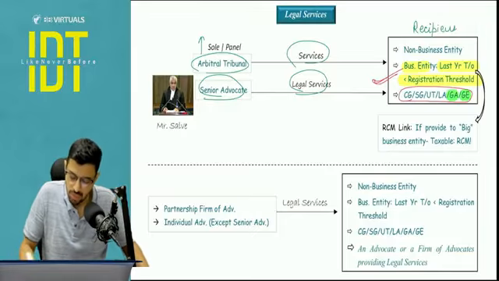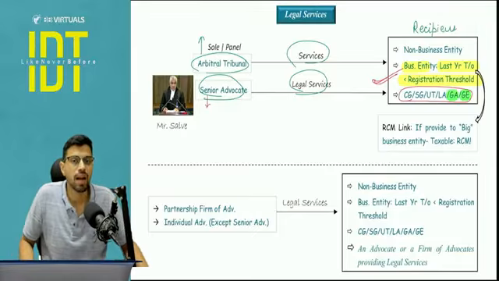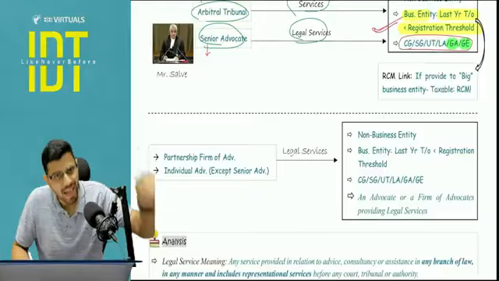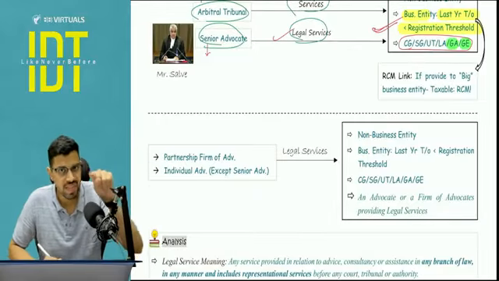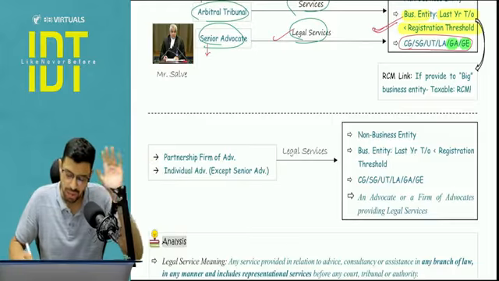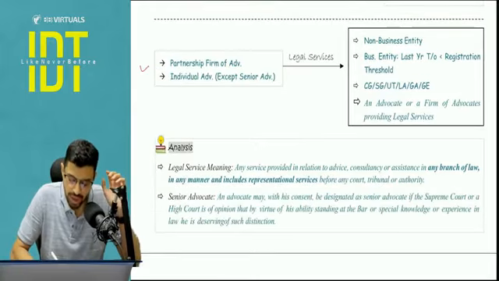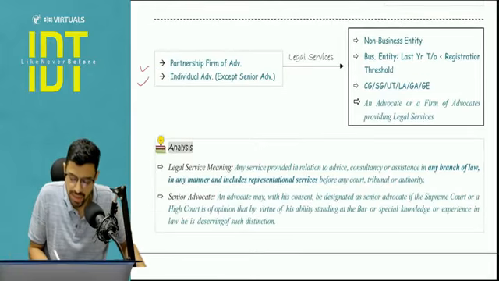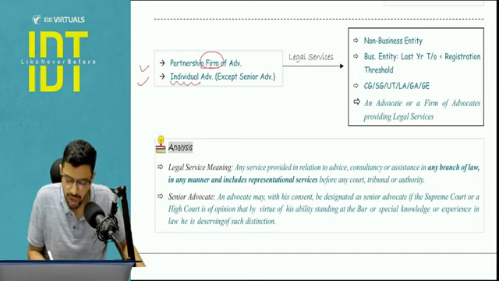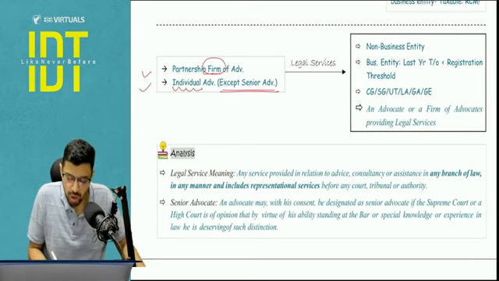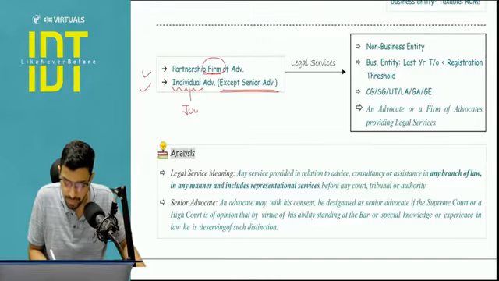Now another question: sir, what is the meaning of senior advocate? Senior advocate means an advocate who is designated as such by the High Court or Supreme Court. Another point to be noted, advocates are giving legal services, not any other service. Now, when I compare to other advocates or a firm of advocates, meaning a partnership firm of advocates or an LLP of advocates or an individual advocate apart from a senior advocate, so I'm talking about a junior advocate.